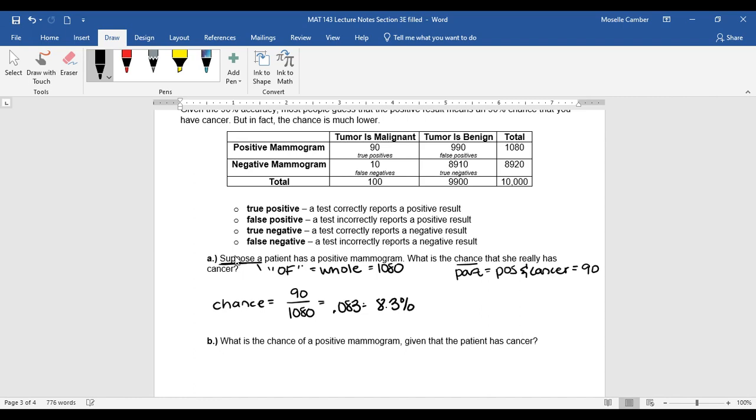So what this means is that if you test positive, there is an 8.3% chance you have cancer, which really isn't that high of a percentage. So just because you're positive doesn't mean you have cancer. It means there's going to be more tests.